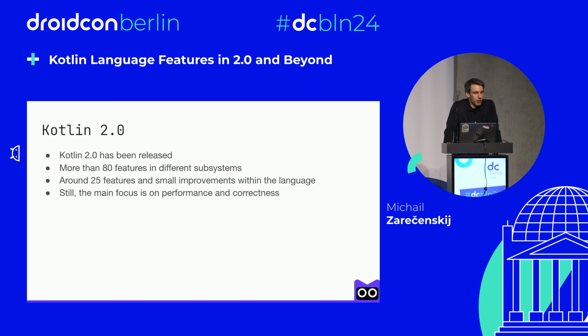However, as it usually happens when you're rewriting something, you end up with a bunch of new features. But in our case, all of these features are not syntactical, as we'll see, but more about extending our existing features in Kotlin, making them more powerful and flexible. And as one of the results, we don't have large breaking changes in this release. So in other words, there are more than 100 features in this release, but none of them are syntactical.